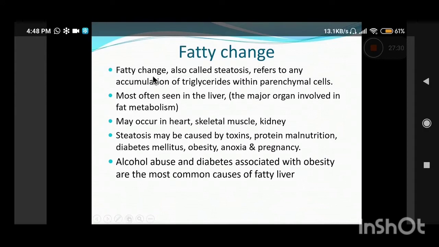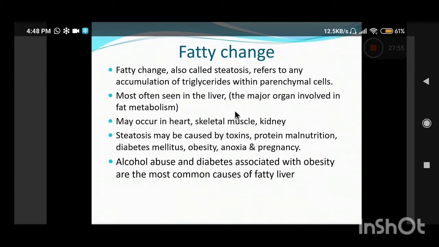Now what is fatty change? Fatty change is also known as steatosis. It refers to accumulation of fats, which are nothing but neutral triglycerides within the parenchymal cells. The classical example of fatty change is the liver, since the liver is the major organ involved in fat metabolism, but it can rarely also occur in the heart, skeletal muscle and kidney.